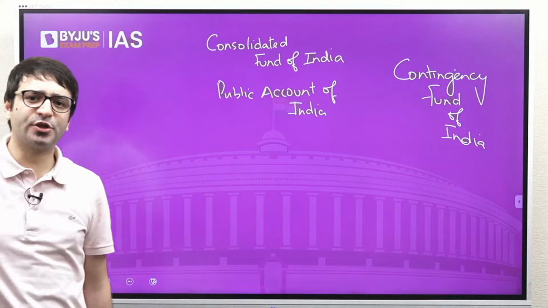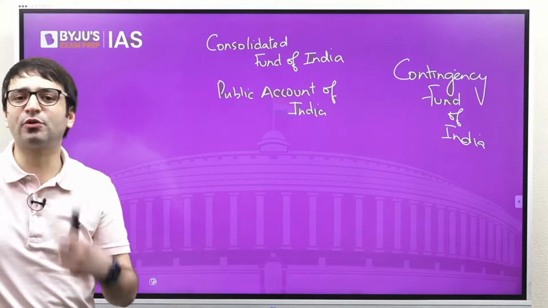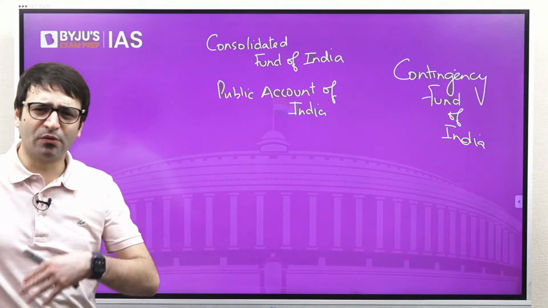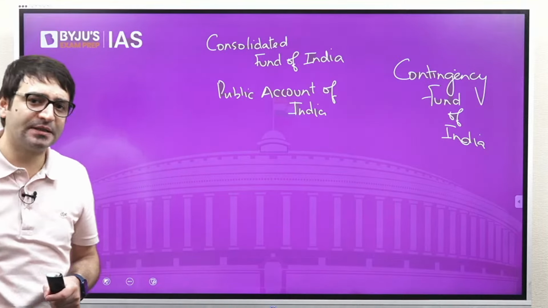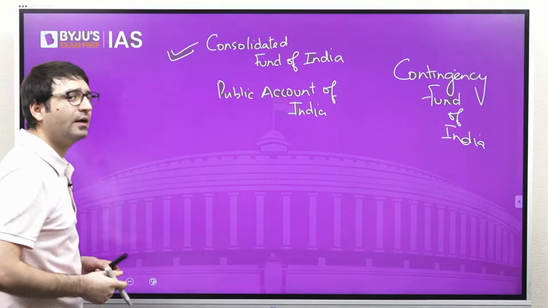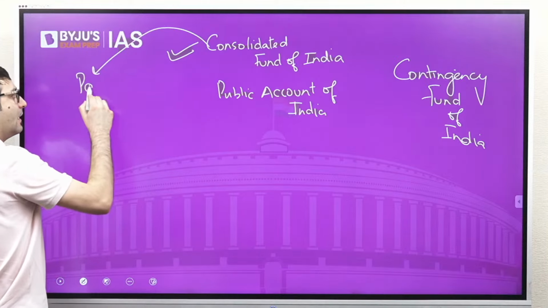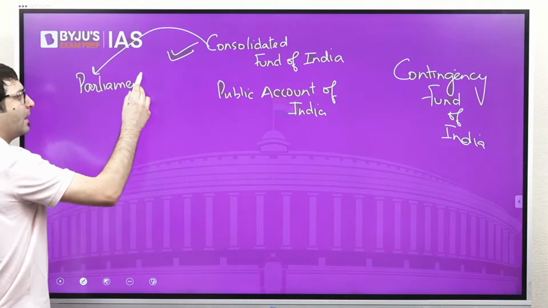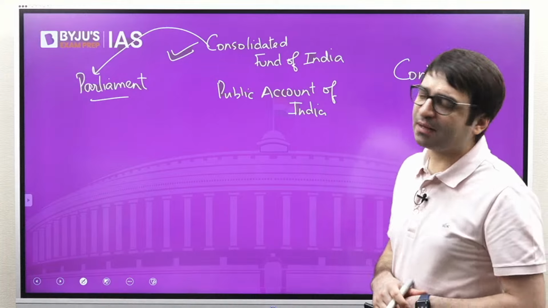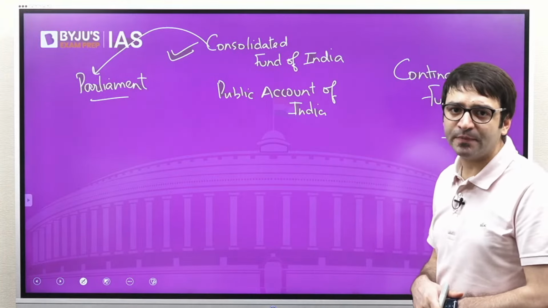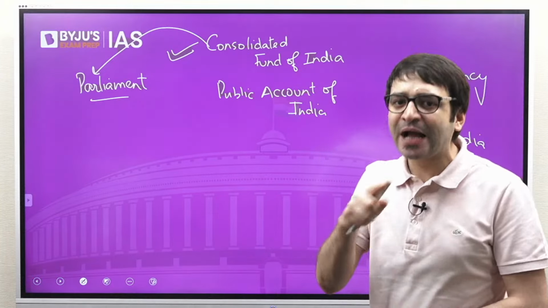Article 266 of the Constitution talks about the Consolidated Fund of India and the Public Account of India. Almost the entire investment raised, taxes generated, and revenue generated by the central government get deposited in this Consolidated Fund of India. And over this Consolidated Fund of India, Parliament exercises control. That means without the approval of the Parliament, no money can be withdrawn from the Consolidated Fund of India. That means this Consolidated Fund of India is operated through a legislative action.